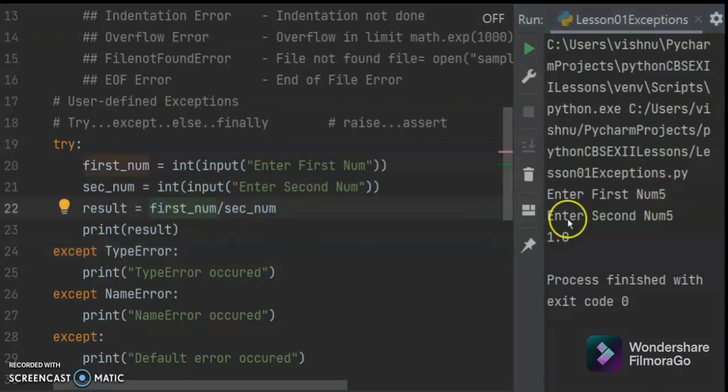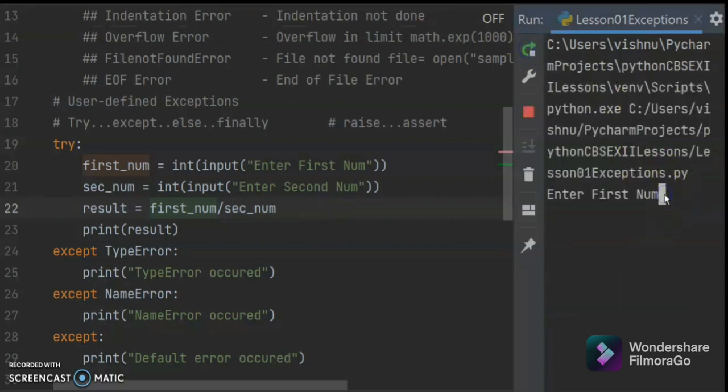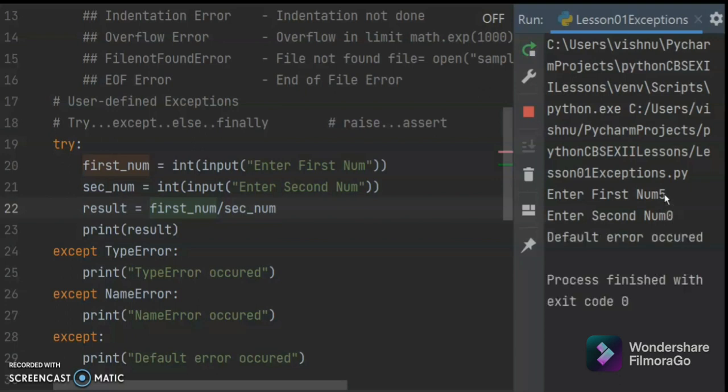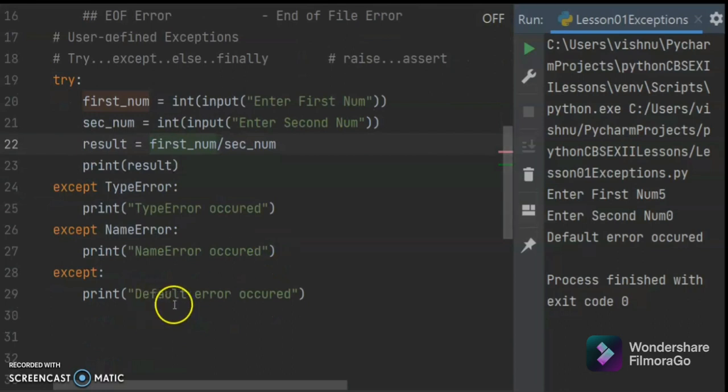If I try to divide 5 by 0, what will happen? That is a zero division error. By default it is not taking the 0, instead it is showing our own message, default error occurred. Can you see this one?